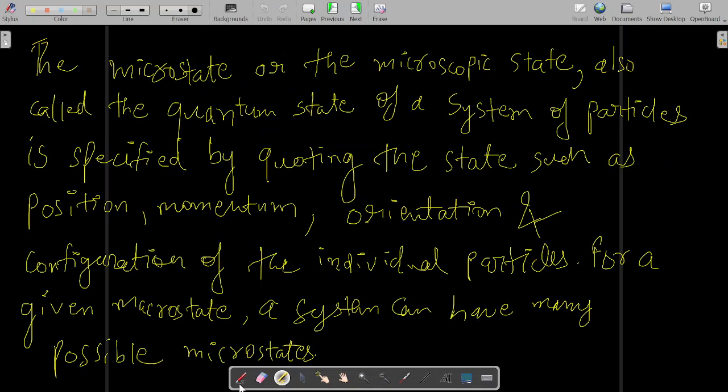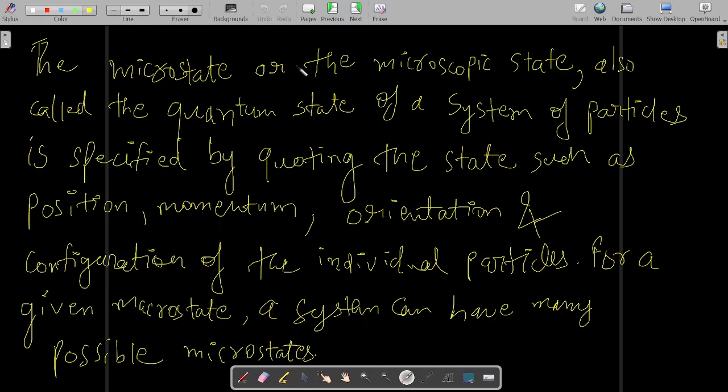So the microstate or the microscopic state, also called the quantum state of a system of particles, is specified by quoting the states such as position, momentum, orientation, and configuration of the individual particles. For a given macrostate, a system can have many possible microstates.